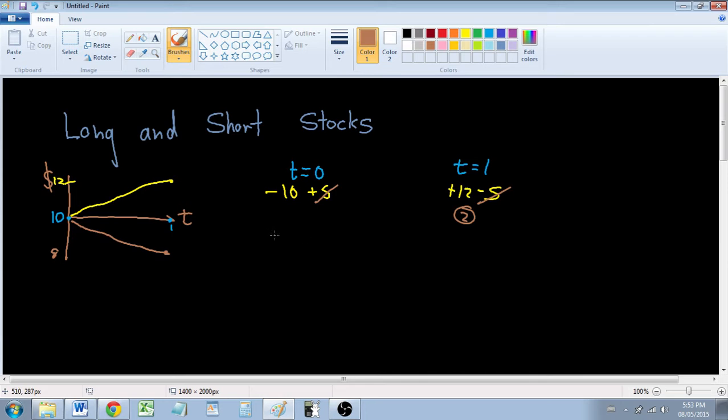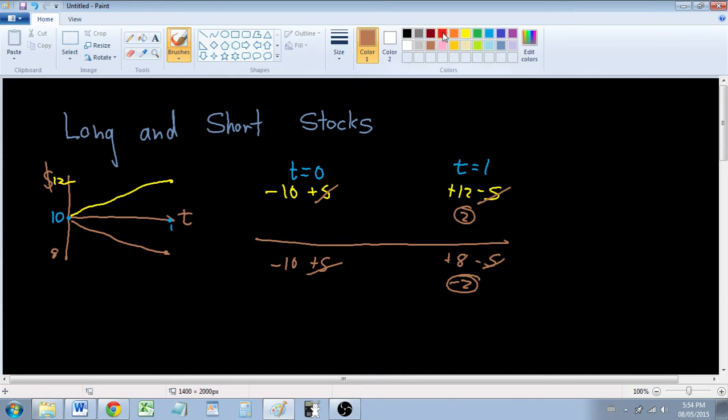Think about what that means. That means we're going to start off with minus $10, exactly the same as we were looking at here at first. And then the only difference is that this time, instead of making $12, we're only going to make $8. And we're going to get rid of the stock, so we can cancel those out, and we're going to end up with a negative $2 profit from that transaction. So that's what it means to go long a stock. Long just means you buy it, and then in the future you're going to sell it.